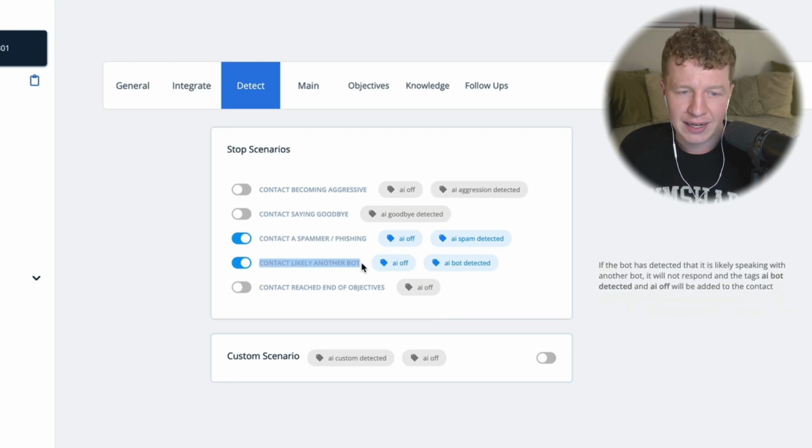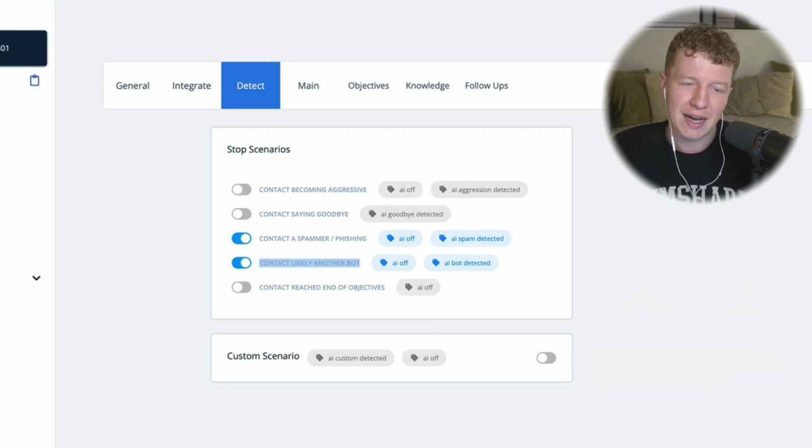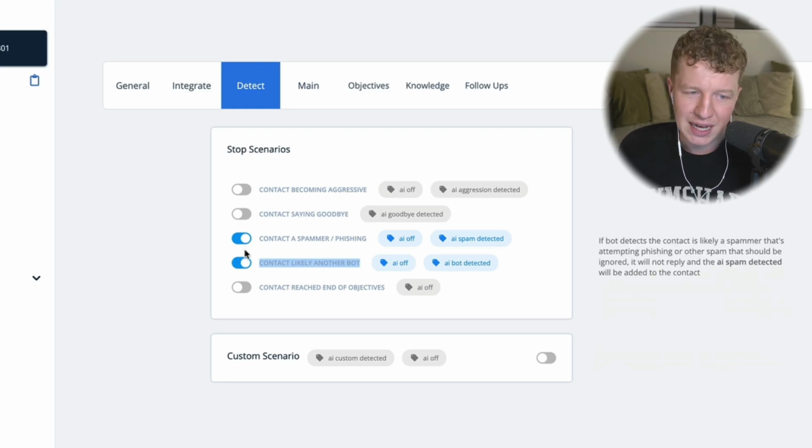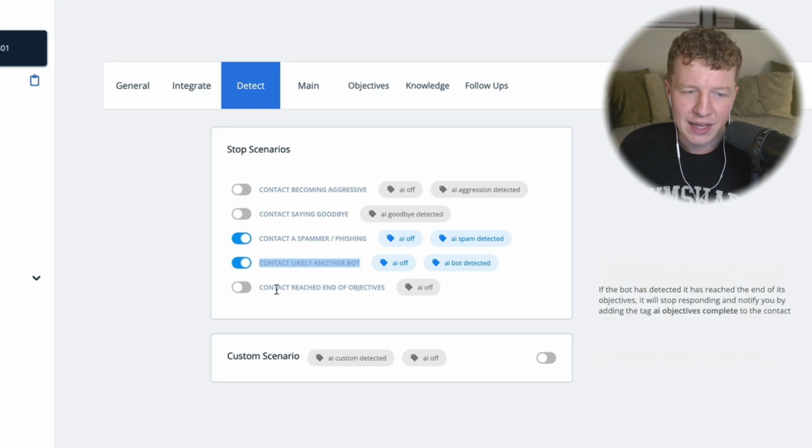And if it's likely another bot, again, you want to turn it off. What you don't want to have is two bots interacting with each other, constantly messaging. So I put that as off. And then obviously, if contact reaches end of objectives, you can switch off, but we're going to set our bot up properly, so we don't necessarily need to worry too much about that.